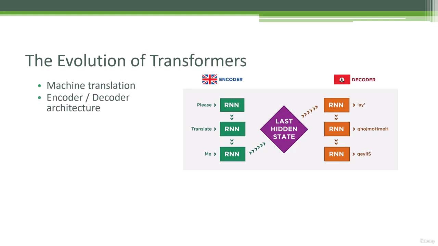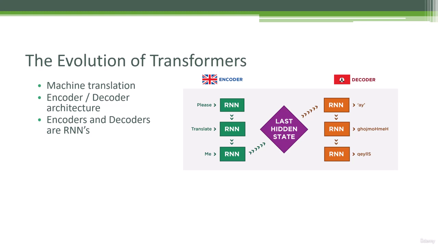So the idea here of how this thing began was, let's say that you wanted to translate some text from English into Klingon, just to pick a random fictitious language, but it could be French or German, whatever you want, right? So the idea was that we would have these stacks of RNNs on the encoder and the decoder side. So the encoder is responsible for encoding through that recurrent neural network the series of words that are being passed into it.